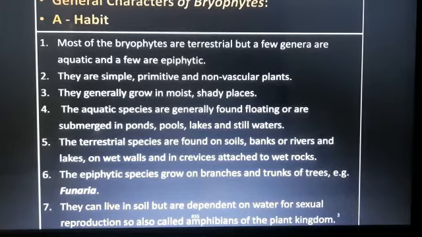So if the question is in the plant kingdom, is bryophyte a vascular plant or a non-vascular plant, then you say it is non-vascular plant. And they generally grow in moist, sandy places. The aquatic species are generally found floating or submerged in a pond, pool, lake and still water.